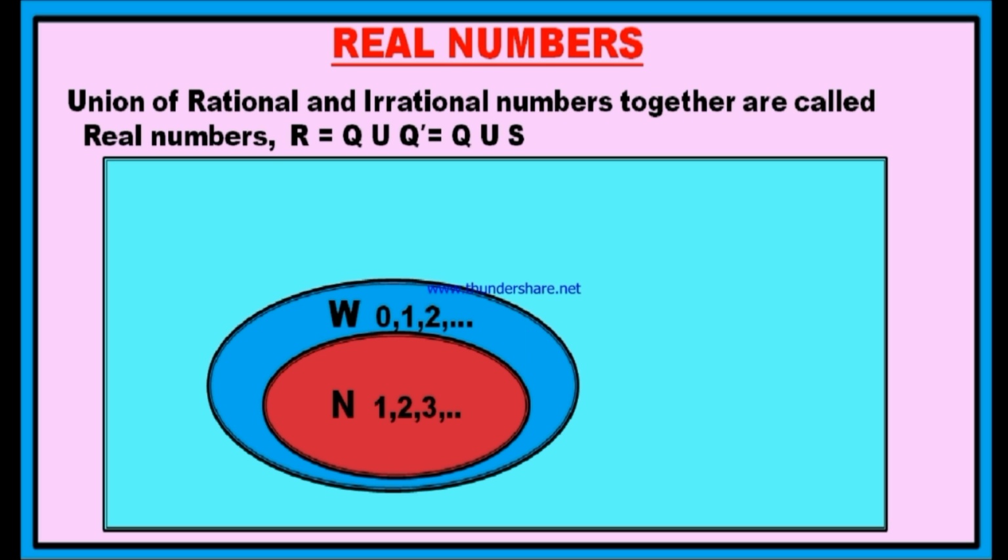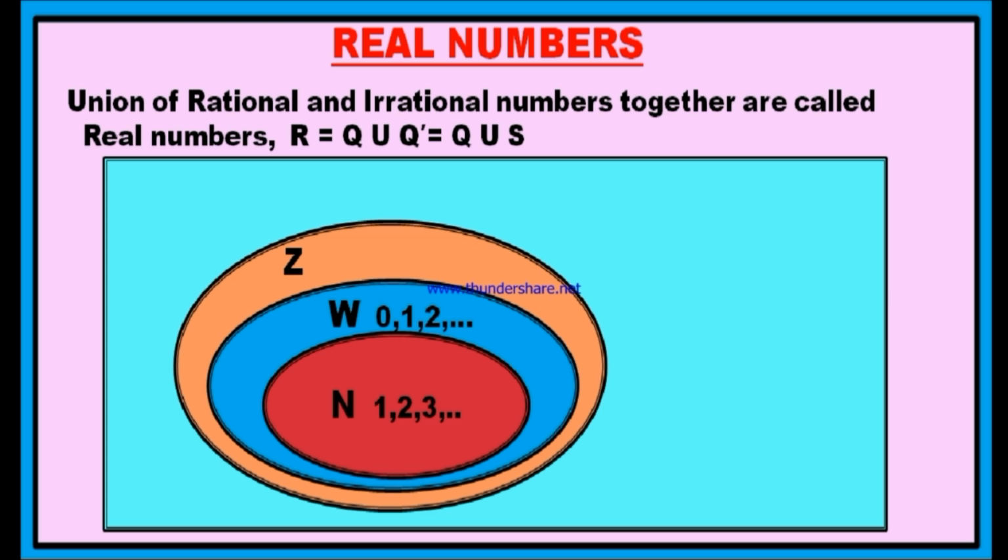The circle N is included inside the circle W. Now this is the set of integers. Set of integers may start from minus infinity and end with plus infinity. Therefore, every natural number is an integer and every whole number is an integer. And besides whole numbers, there are negative numbers also in integers. Therefore, both natural numbers and whole numbers are inside the set of integers.